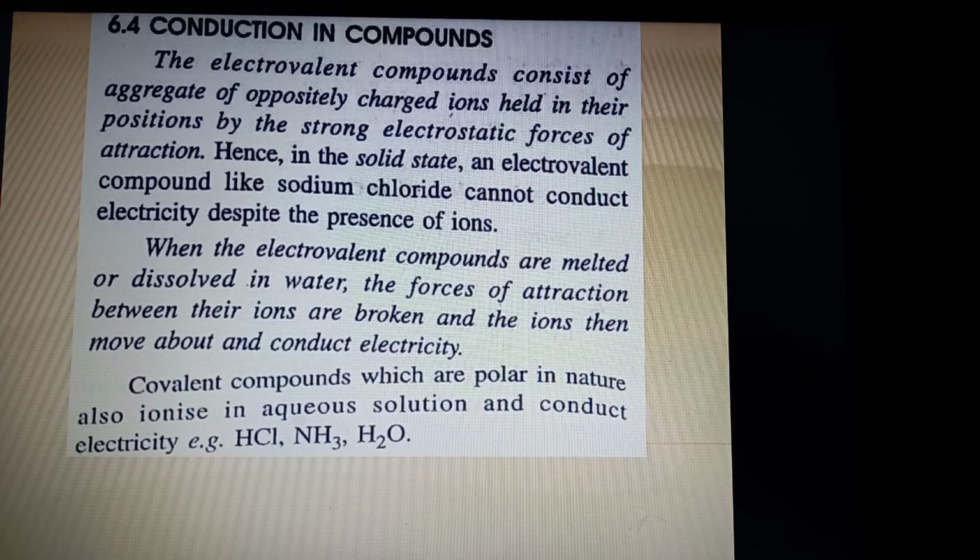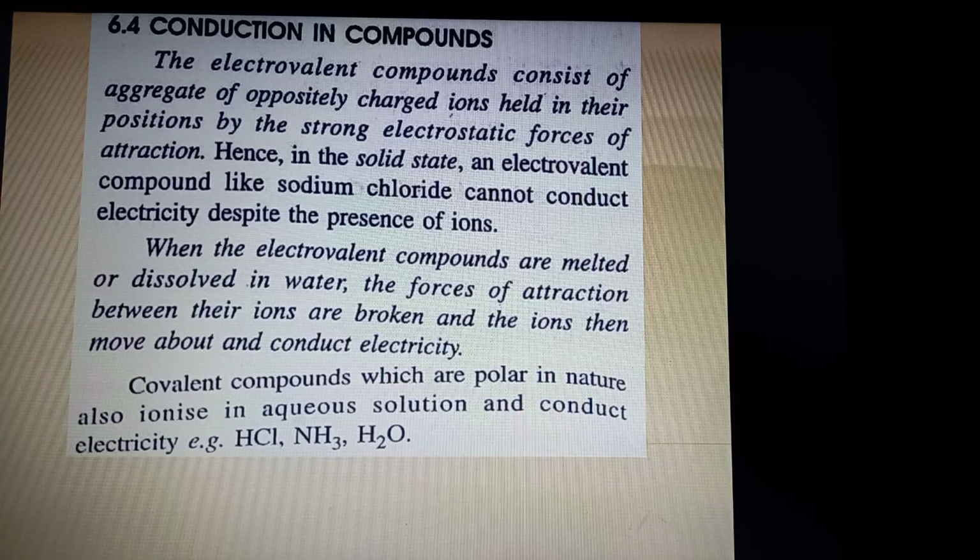Now from the very beginning we have been studying that electrovalent compounds are good conductors of electricity. And why is it so? Because basically electrovalent compounds consist of oppositely charged ions, and these oppositely charged ions are held in position by a strong electrostatic force of attraction. This we have already learned in the chemical bonding chapter. So in solid state, an electrovalent compound like sodium chloride cannot conduct electricity despite the presence of ions.